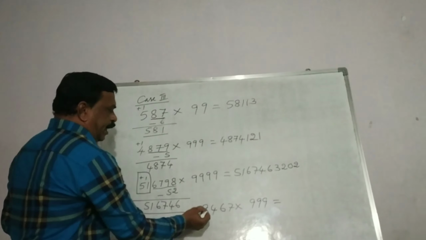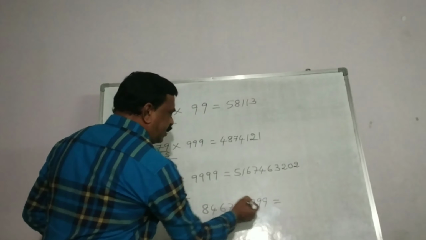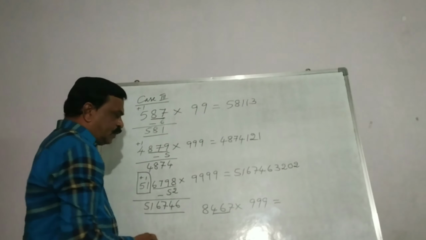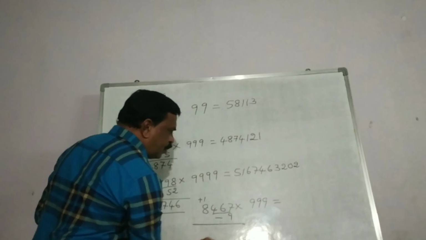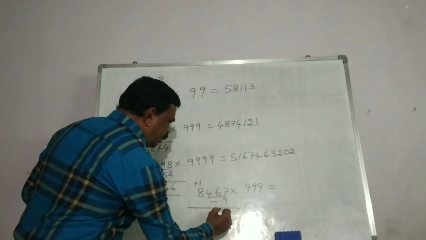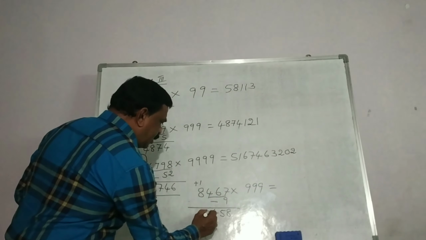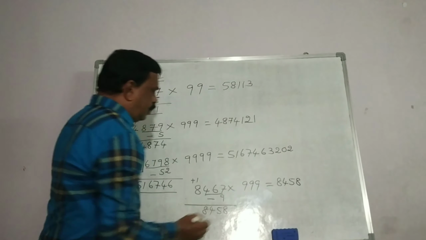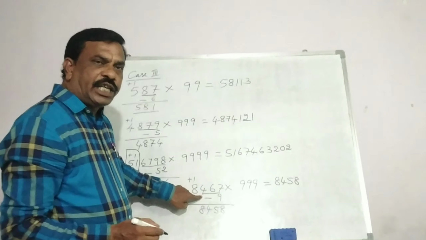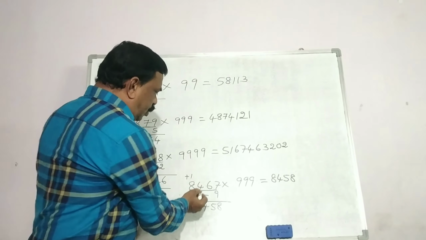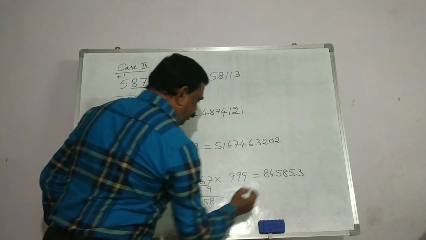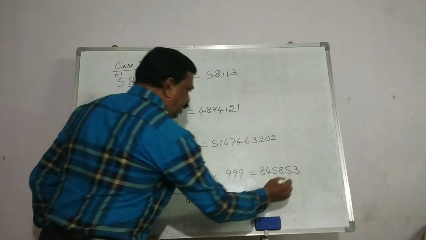Now see, 8467 into 999. Three nines are here, so underline these 3 digits. Plus 1 here, it will become 9. This total 9 we have to subtract from this number. Minus 9: 17 minus 9 is 8. Here we get 5, 4 as it is, 8 as it is. So 8458. And for these numbers, apply Nikhilam Sutra. 9 minus 4 is 5. 9 minus 6 is 3. And the last number 7: 10 minus 7 is 3.